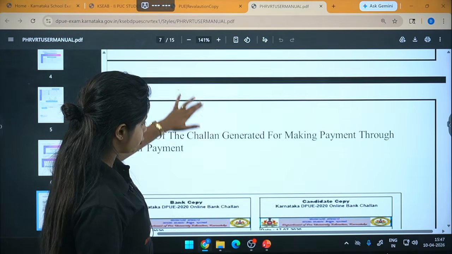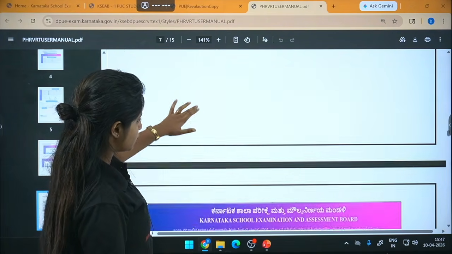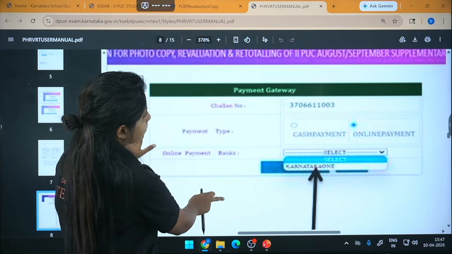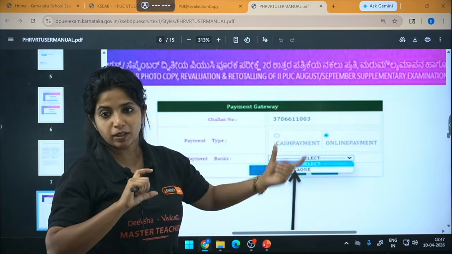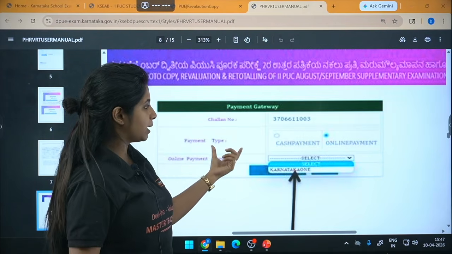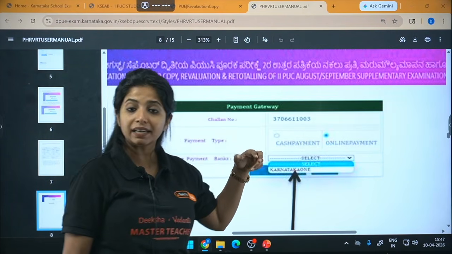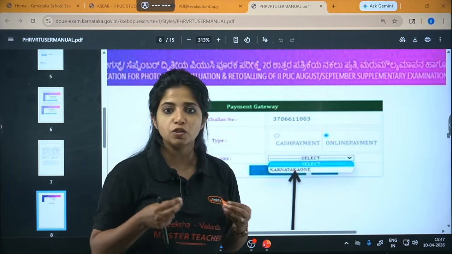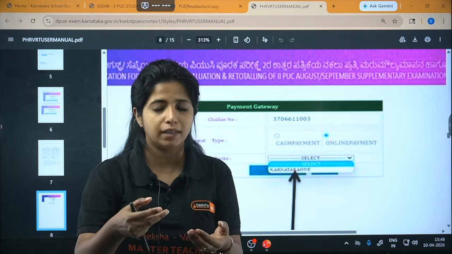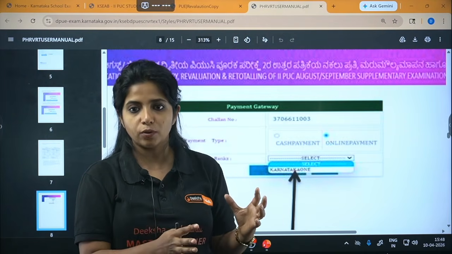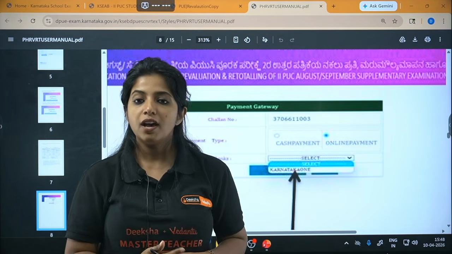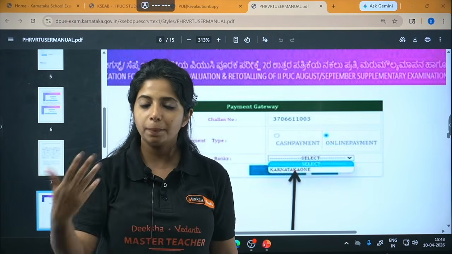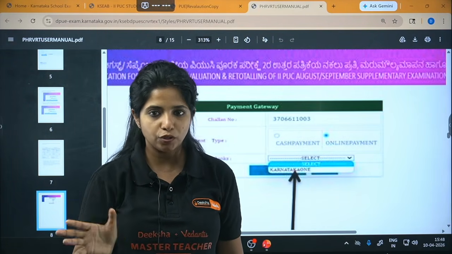I'll show you that particular screenshot first, because they have mentioned it but not at the correct position. So it might look something like this. You will probably have to type the challan number, and for the payment type you can choose between two things: either cash payment or online payment, whatever you're comfortable with. Cash payment means you have to go to the bank and pay the money. Before that you will have to get a copy of the challan that you have to take to the bank. Online payment means you can do it via net banking or Paytm or things like that.